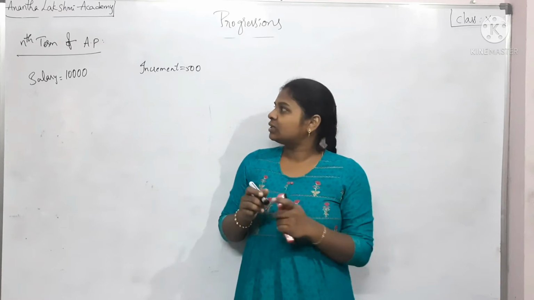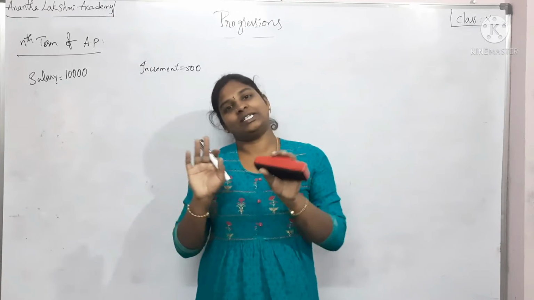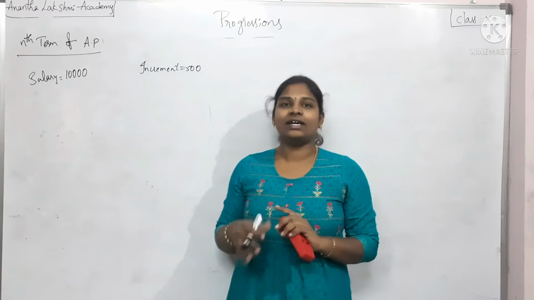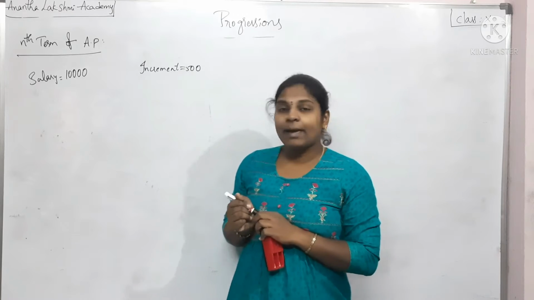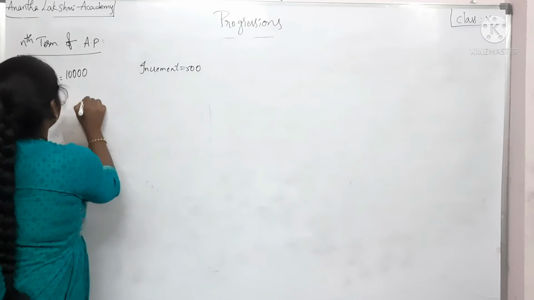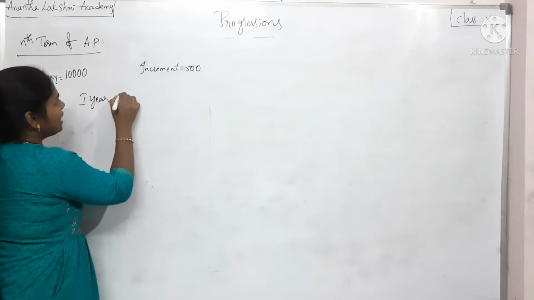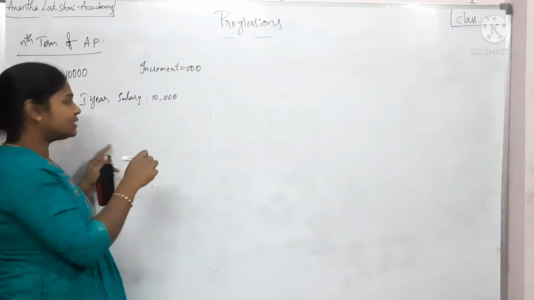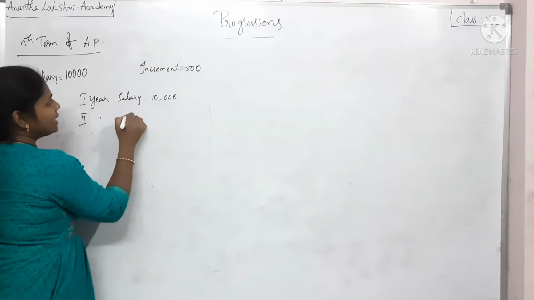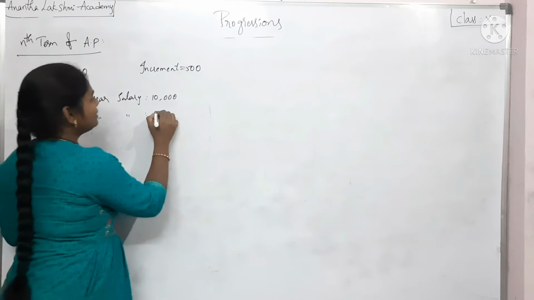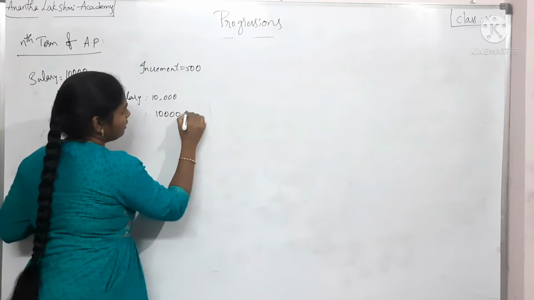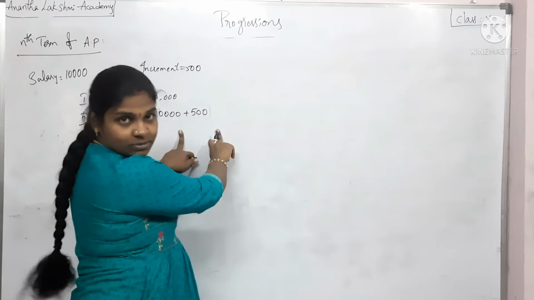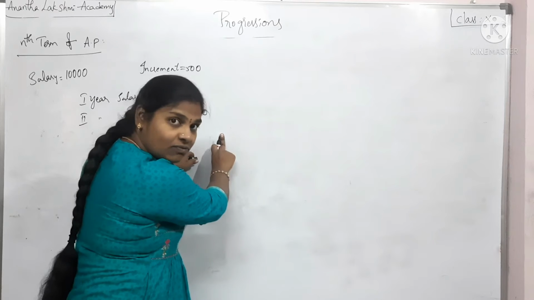So now let us assume the teacher is very good and she performs very well, so that she gets the increment of 500 every year. What happens the very first year? First year salary would be 10,000 per month, isn't it? The second year salary would be 10,000 plus 500, because if she performs well, she receives an increment of 500 rupees.